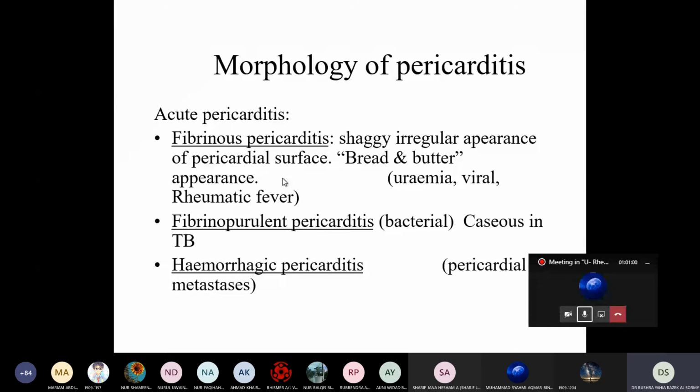By plasminogen, it will break down the fibrin and the pericardium resolves and returns to normal. Fibrinopurulent pericarditis, this is bacterial, we call it caseous necrosis as in TB. Cheesy material, isn't it? Hemorrhagic pericarditis, this is in case of metastasis, if there is malignancy that has metastasized to the pericardium.